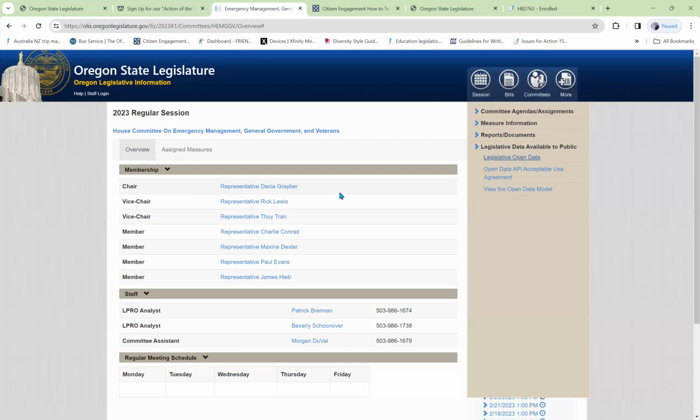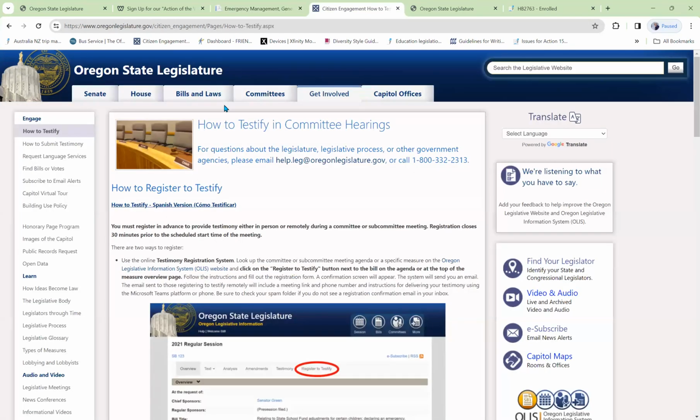I have to have special permission in order to do that. At the end, I'm going to thank the committee and present a strong wrap-up. Now, I have to make sure that I stay within the time limit. Otherwise, I'm going to be cut off. If I have a question about the time limit, I'll come down here to committee assistant and call that person to ask any questions that I have about how to present testimony.